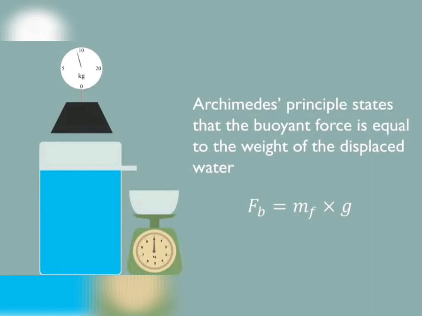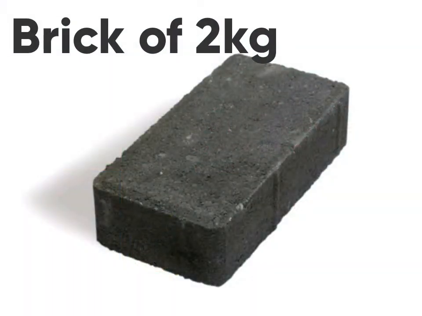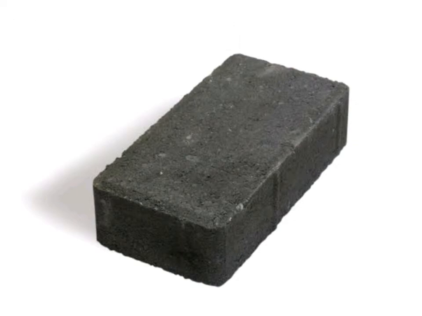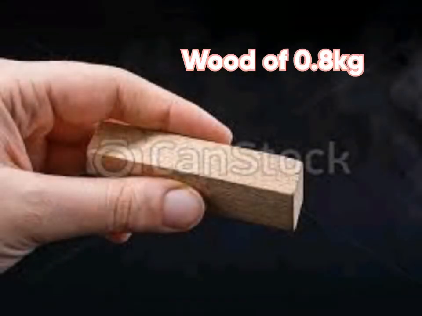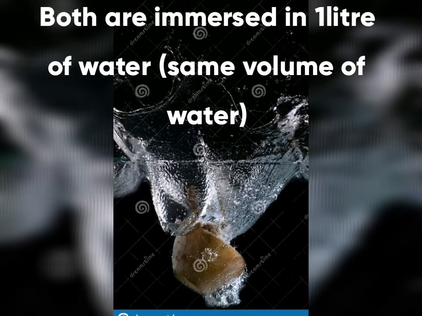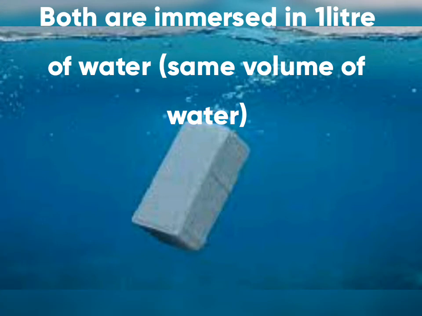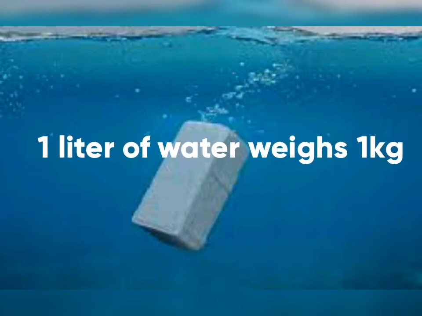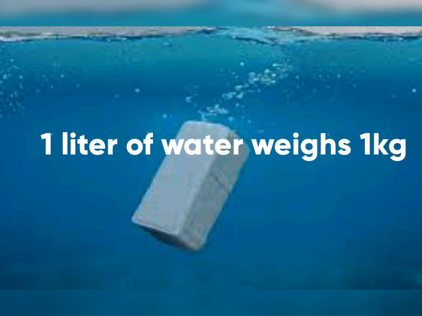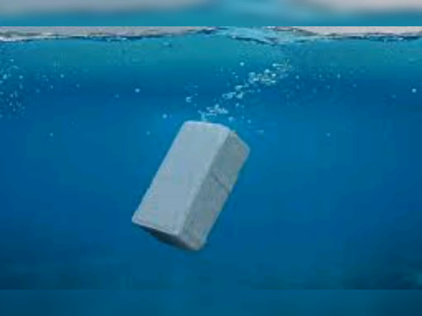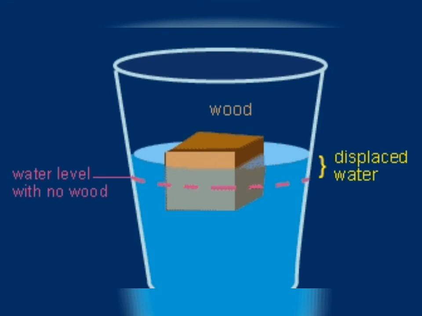For example, if we take a brick weighing 2 kg and a piece of wood weighing 0.8 kg, then both will displace the same volume of water, isn't it? That is 1 liter of water. So both will displace the same weight of water. As you remember, 1 liter of water weighs 1 kg. We have already read this. So according to Archimedes principle, the upthrust on both will be the same, that is equal to the weight of water, that is 1 kg.